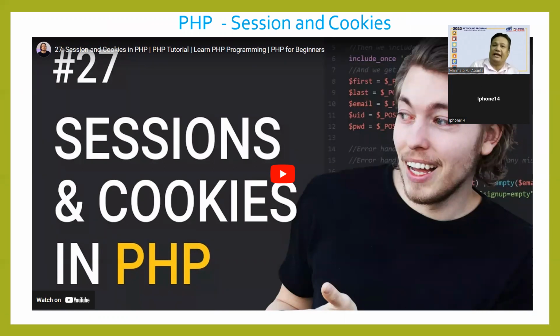A cookie is created with the setcookie() function. Another, of course, is the session. A session is a way to store information or variables to be used across multiple pages. Unlike a cookie, the information is not stored on the user's computer.